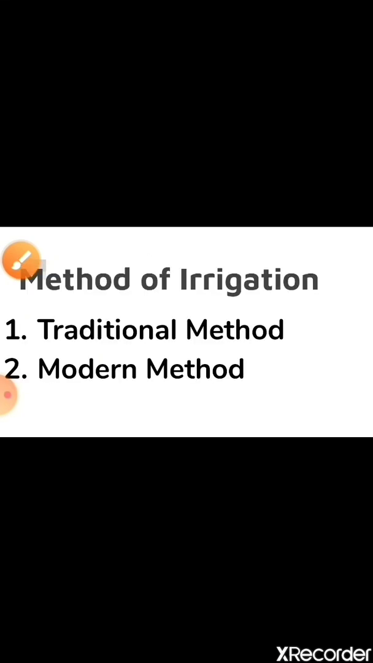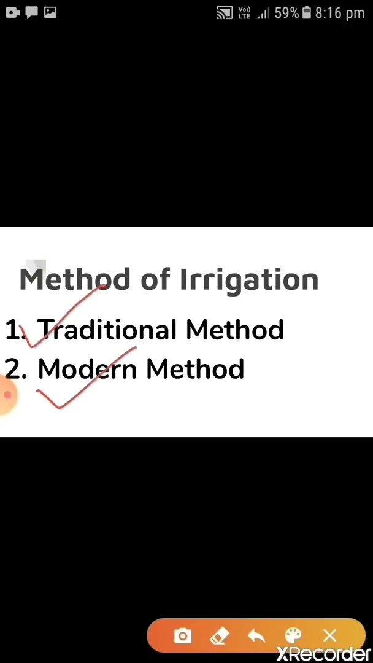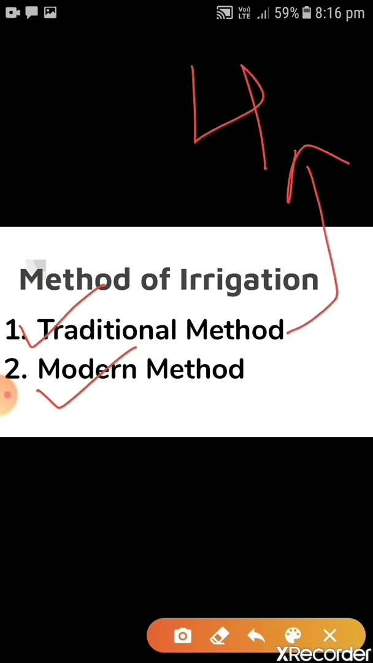Children, we have two methods for doing irrigation. First is the traditional method and second is the modern method. In the traditional method, we have four types of how we can do irrigation traditionally, and in the modern method we have two types.